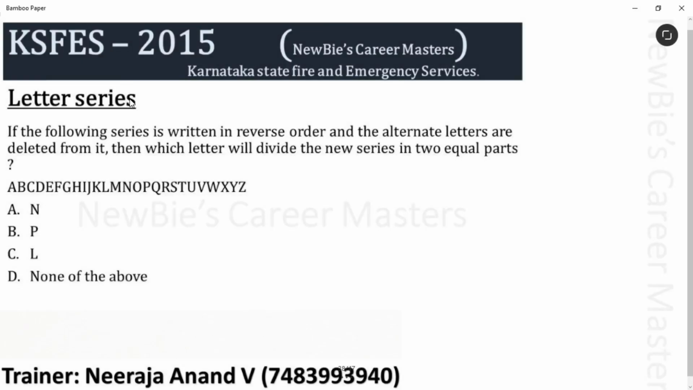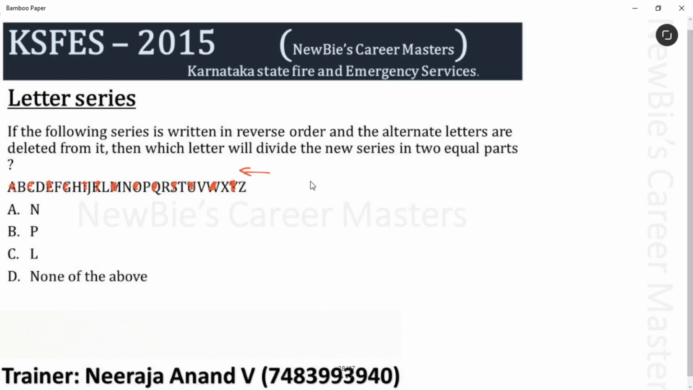Newbies, next question is from letter series. If the following series is written in reverse order and the alternate letters are deleted from it, then which letter will divide the new series in 2 equal parts? They're asking you to take the alphabet from Z. Okay, and we have to delete the alternate letters. See, the alternate letters are deleted from it. Let's remove it. Y, W, U, S, Q, O, M, K, I, G, E, C, A.